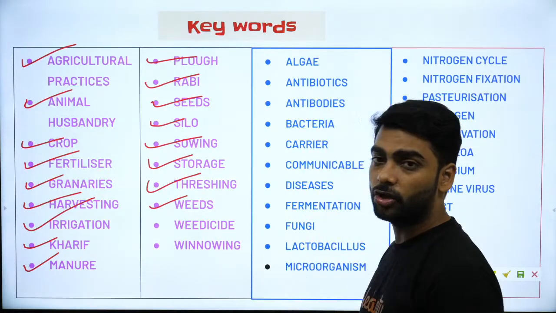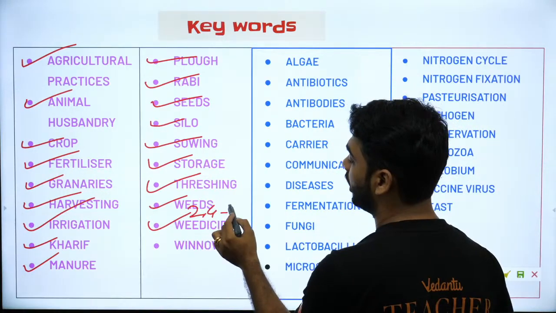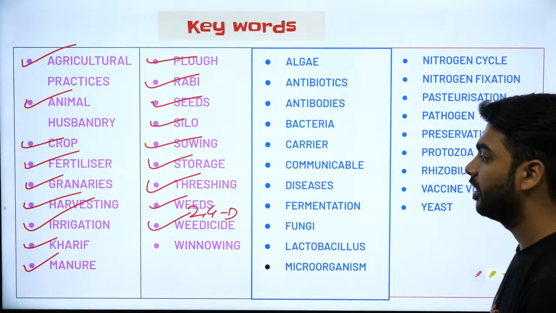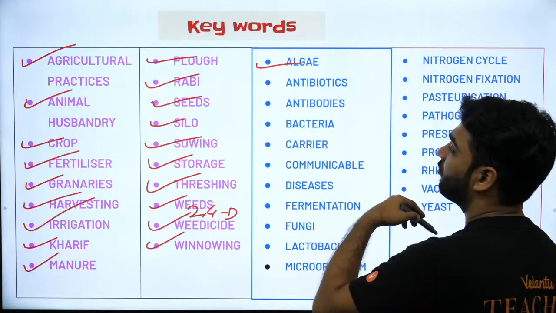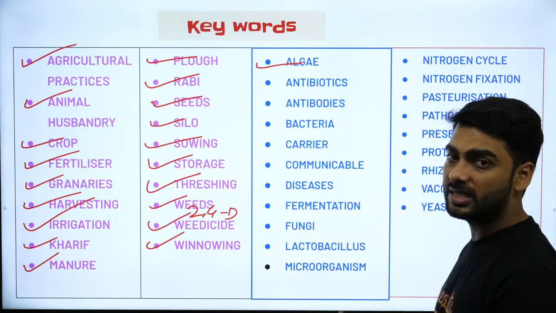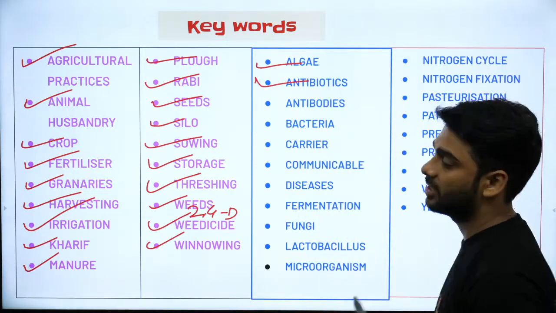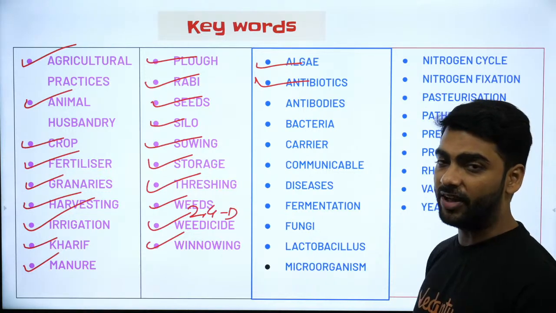Weeds. Unwanted plants growing with the crops. Weedicide. 2,4-D. Used for killing the weeds. Winnowing. Separating husk from the grains. Algae. Type of microorganism. Photosynthetic in nature. Example, Spirogyra, Spirulina. Antibiotics. Prepared from microorganisms to inhibit bacterial infection.